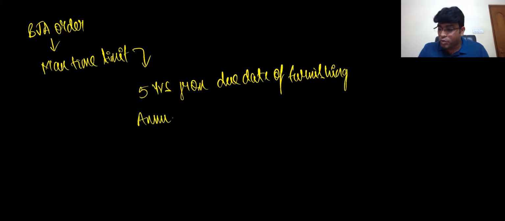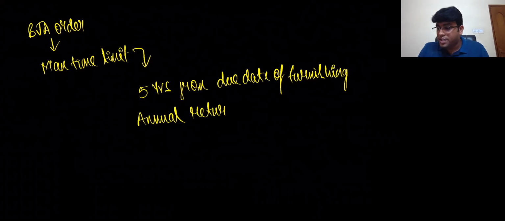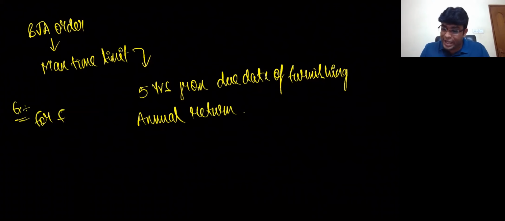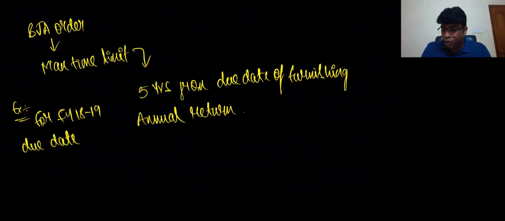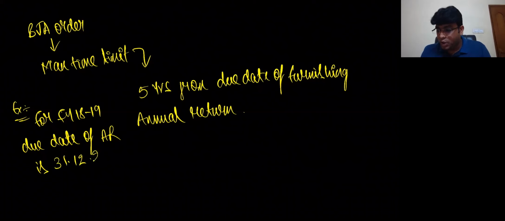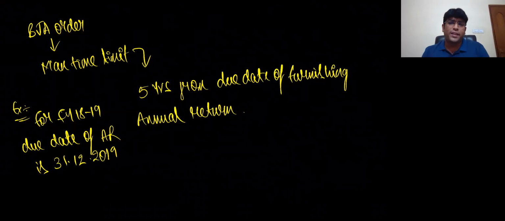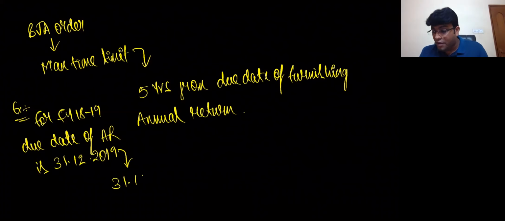For example, for financial year 2018-19, the due date of annual return is 31st December 2019 in general as per law. Of course, practically the due date keeps extending and all, that is a different story, but in general 31st December 2019. From there you have got time limit of 5 years.